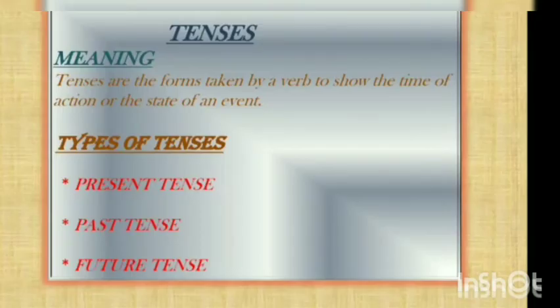Tenses are the most important part of grammar. So today we shall do tenses. What are tenses? Tenses are the forms taken by a verb to show the time of action or the state of an event. There are three types of tenses: present tense, past tense, and future tense.